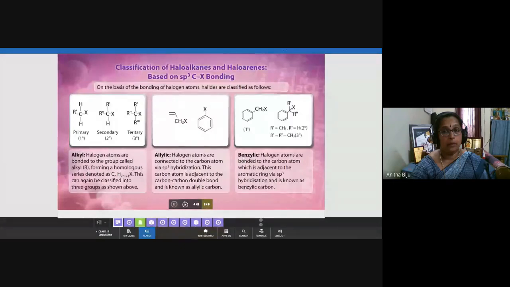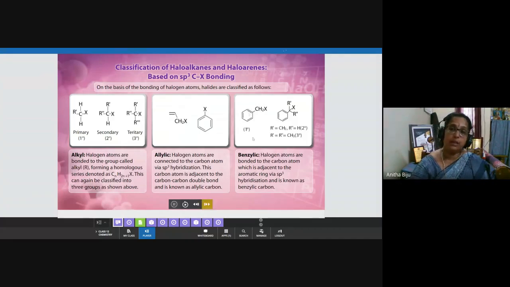Allylic, and this one, benzylic. Look at the term benzylic. In this case, halogen atoms are bonded to a carbon atom which is adjacent to the aromatic ring, through sp3 hybridization. It means this carbon is sp3 hybridized, and at the same time it is attached to an sp2 hybridized carbon. This one is sp2 hybridized and this is also sp2 hybridized.